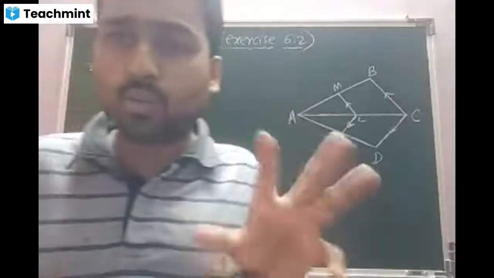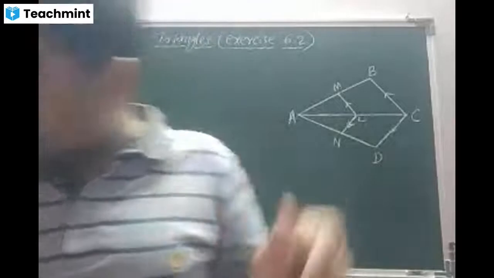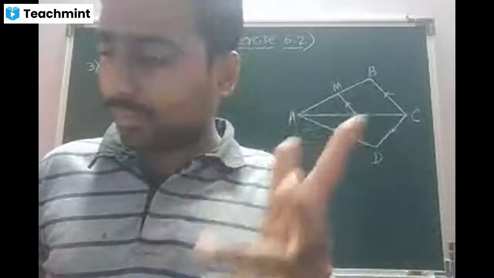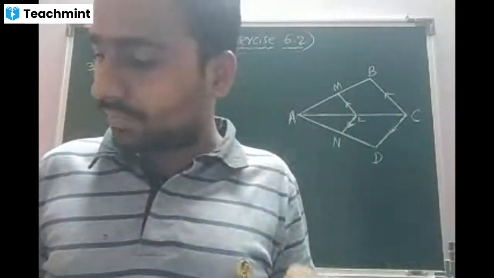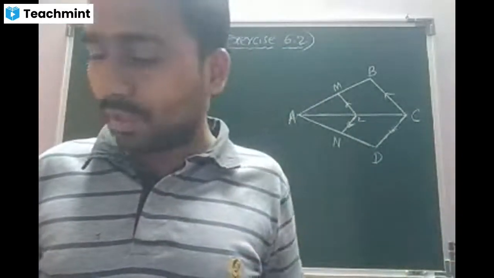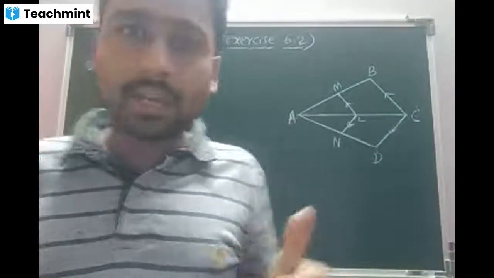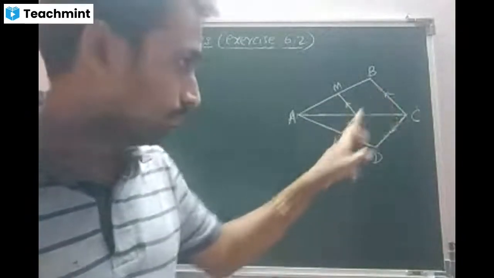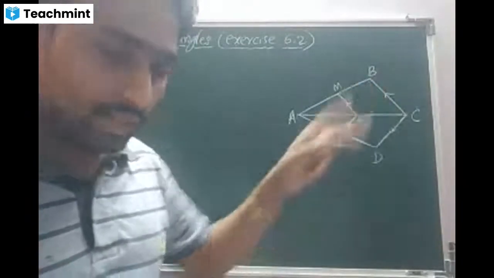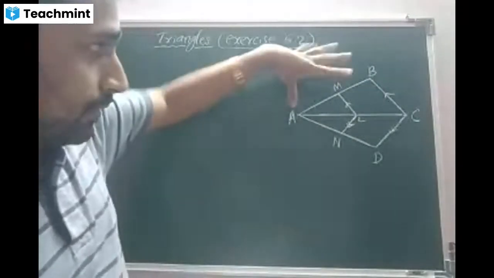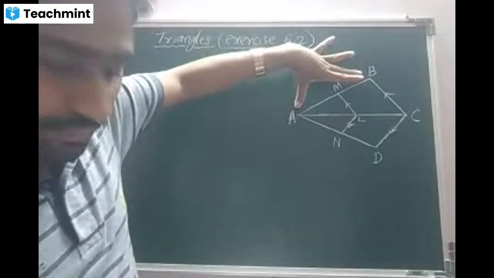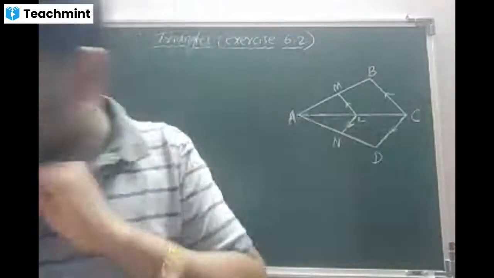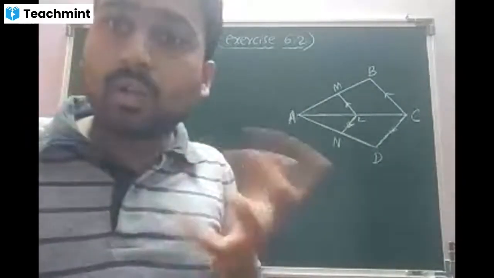Okay. Students, look at the question. They're talking about figure 6.18. They have given a rough diagram. In the figure, LM is parallel to CB and LN is parallel to CD. We have to prove that AM by AB equals AN by AD. Look at the diagram. This is parallel to this, and this is parallel to this. Is it clear? Yes, sir. Now let us see what will be the concept.